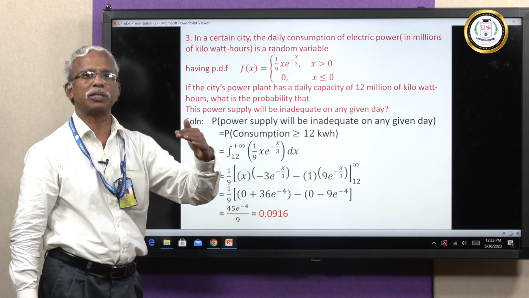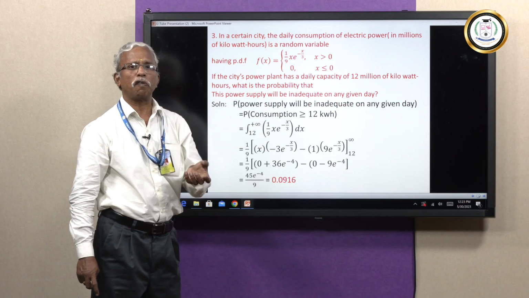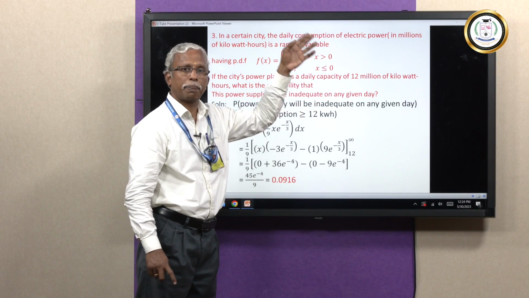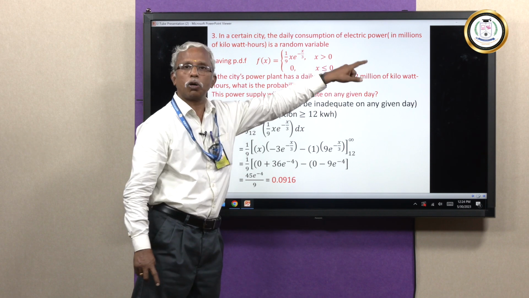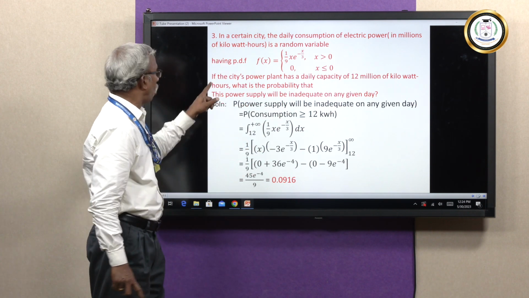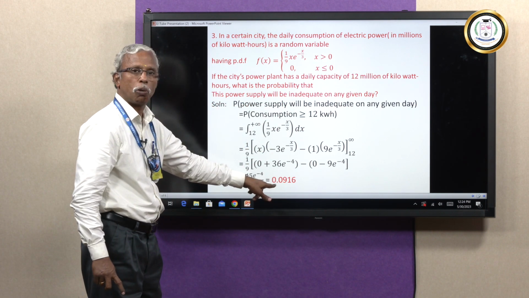That means it's going to be very, very less. That means the power supply is going to be available. The chance of not getting the power supply on that particular day, if the demand is going to be for more than 12 million kilowatt hours, is going to be this probability 0.09. Okay. See the next problem.